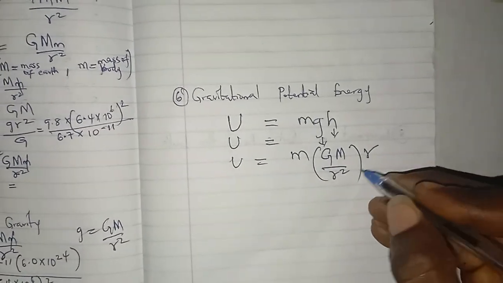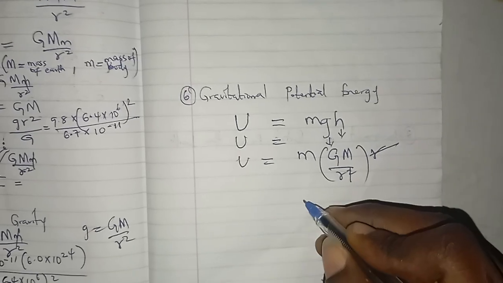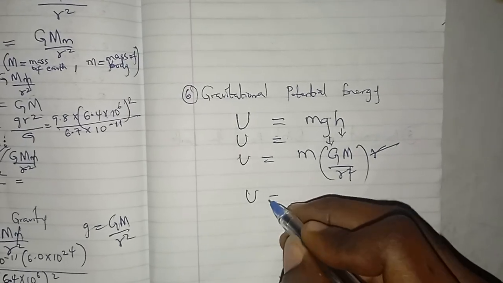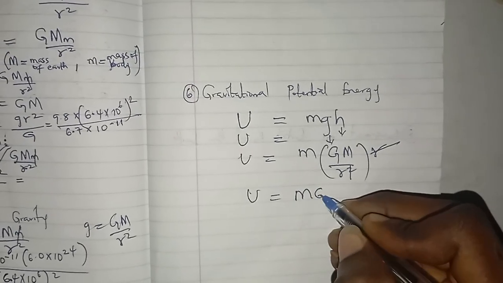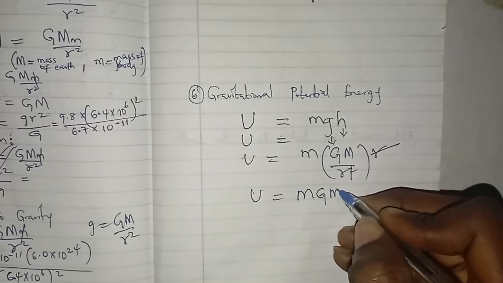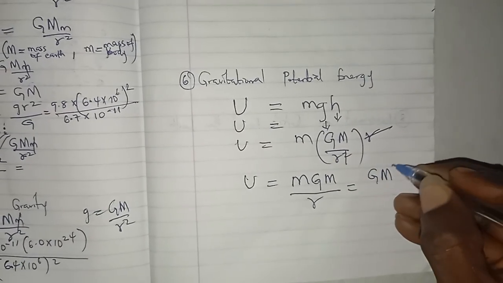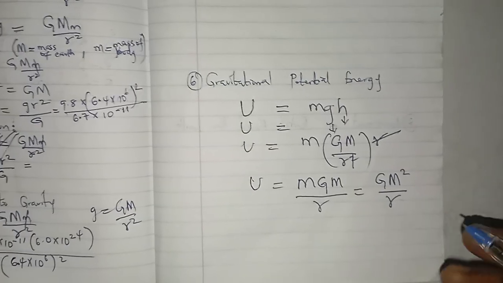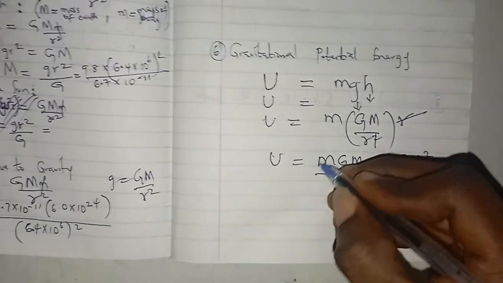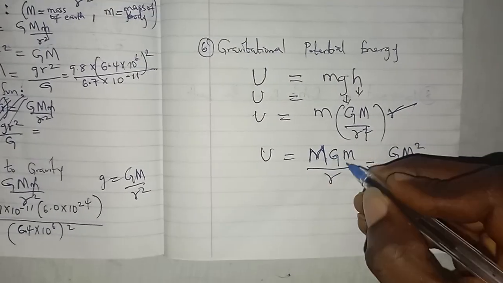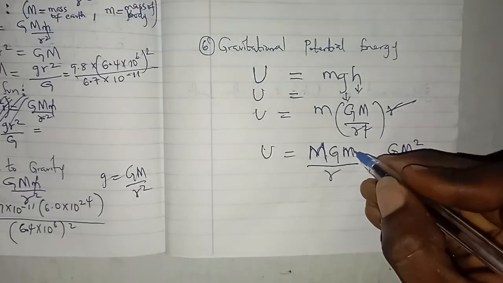By the time I do this, I see that this will cancel this. Then I'm now having U equals GMm all over r, which is the same thing as saying GM squared all over r, maybe the mass of Earth and the mass of the body.